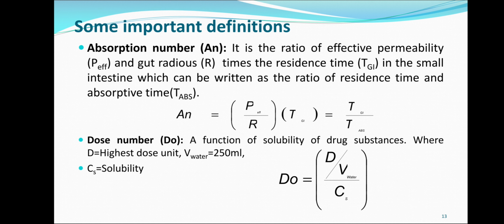Now, what is dose number? It is the function of solubility of drug substances, and it can be expressed as D0 equals to D by V water divided by CS, where D is the highest dose unit, V water is equivalent to 250 ml, and CS is the solubility.